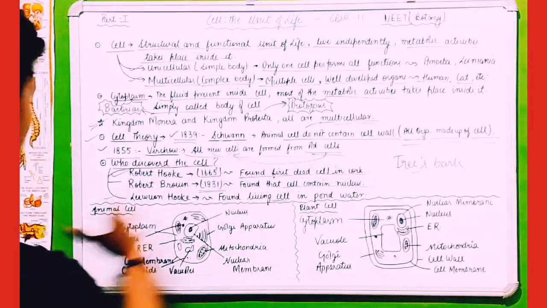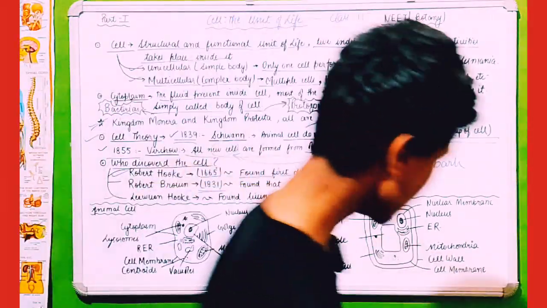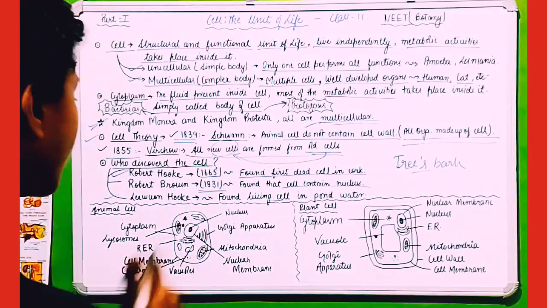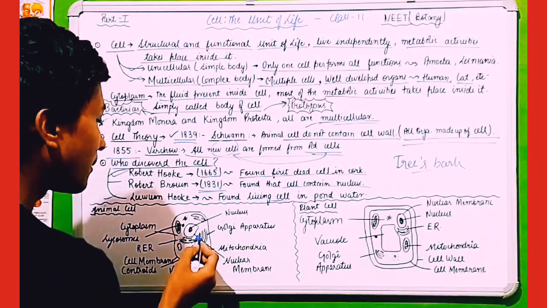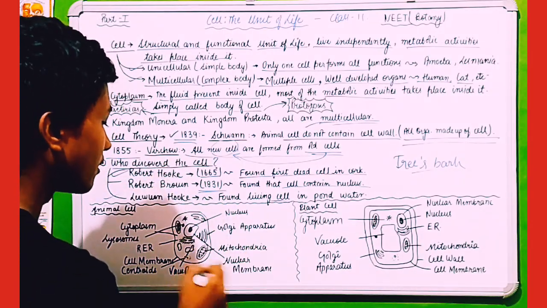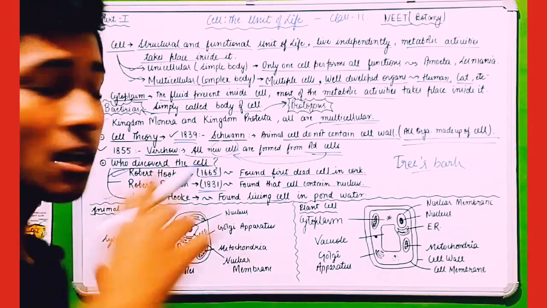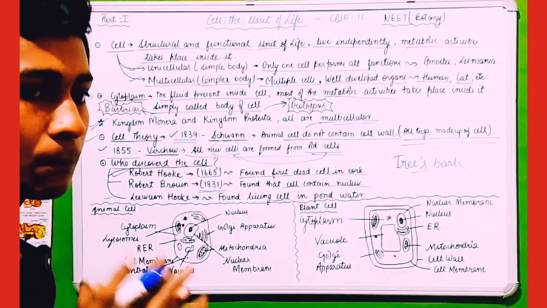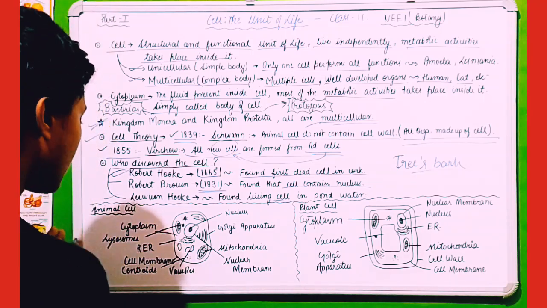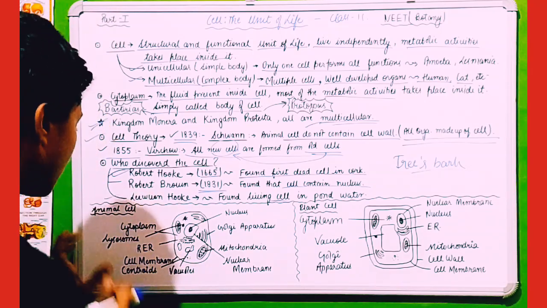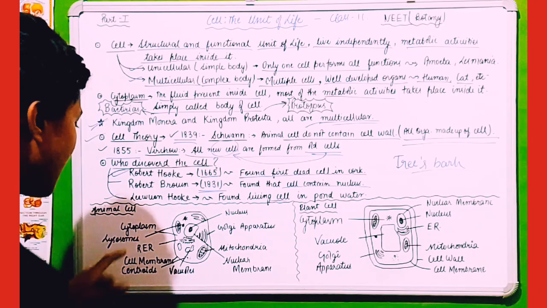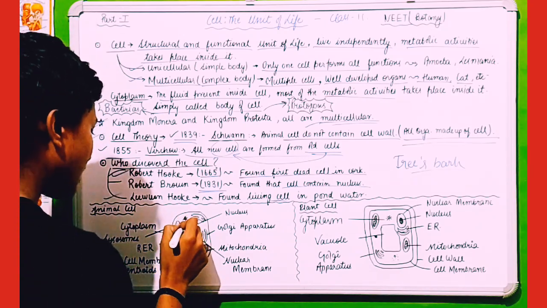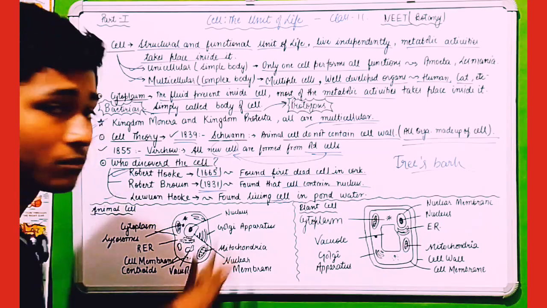So अब हमारे पास दो diagrams हैं. First is of animal cell and second is of plant cell. In the animal cell, this part is nucleus. This part is Golgi apparatus. This is mitochondria. This is nuclear membrane, means the membrane which binds the nucleus. This is vacuole which stores important nutritious parts of the cell. This is cell membrane, the outermost covering of the cell. RER, rough endoplasmic reticulum. This part is lysosomes. This is cytoplasm, means the body of the cell.